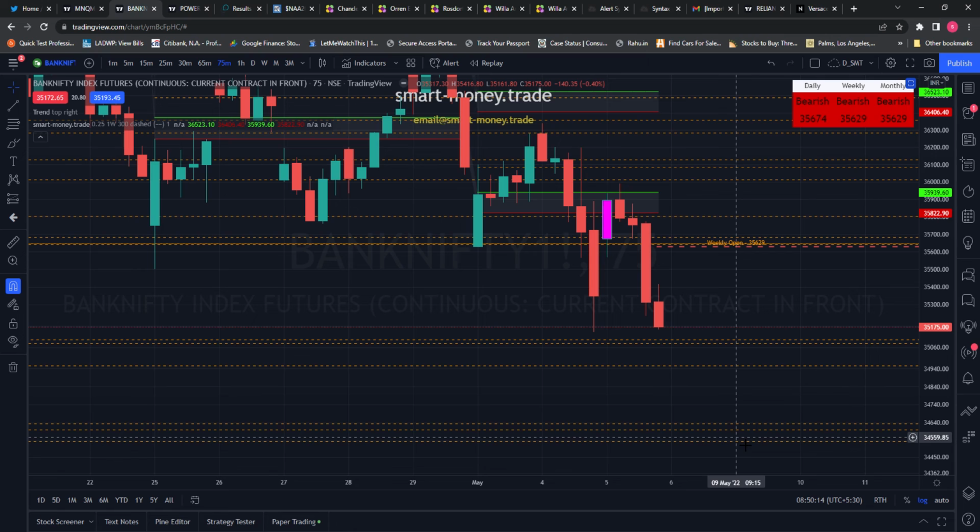So that's our analysis for Bank Nifty today. Levels are very clear using our supply demand indicator.